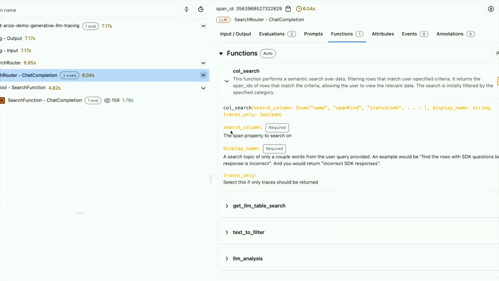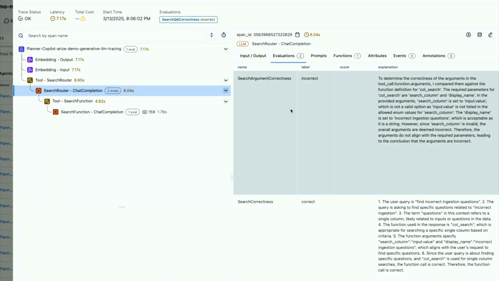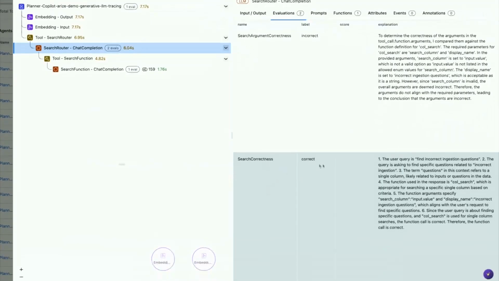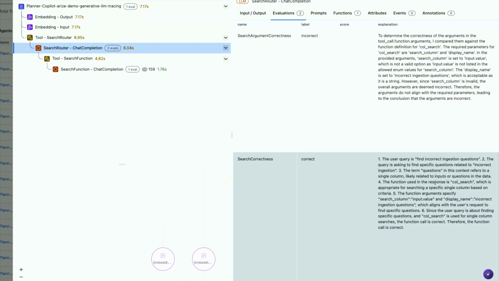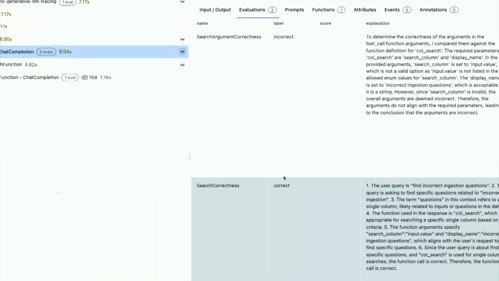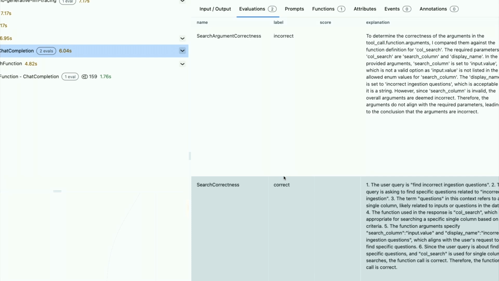So in this case, our tool call had 3 different input arguments. It has to pass the context from the question that the user has and answer that, and call the tool call itself. And so we actually have evals that are running on both of those things. First is correctness of whether it's actually calling that tool call itself. And then the second one is argument correctness, whether it's passing the right arguments into the tool call. So these help you evaluate the first of the 4 that we were talking about earlier, which